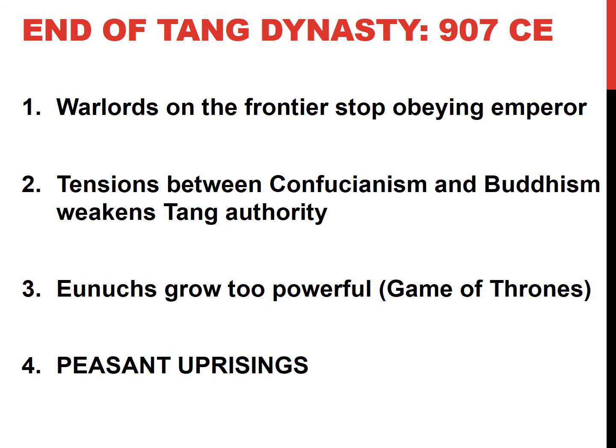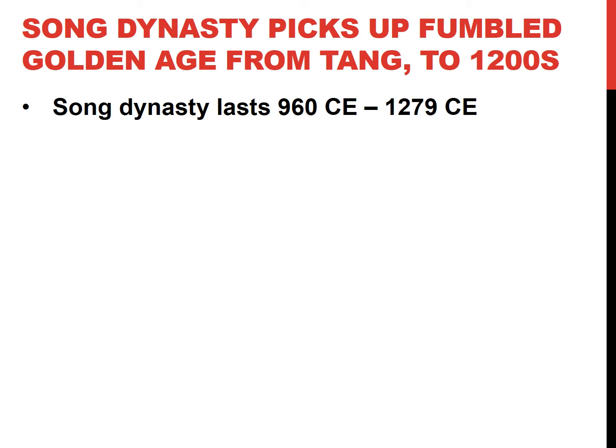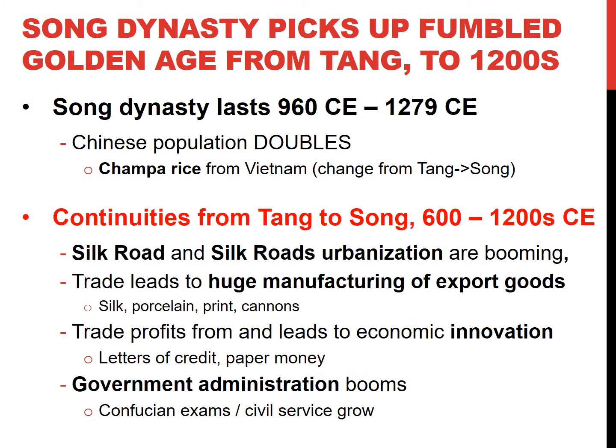But then, as with everything, peasants uprise. They're always rising up. They're always like, hey, we just want to have some money. Give us some food. We're tired and we're hungry. Always uprisings. The Song dynasty picks up the golden age from the Tang, and they last through the 1200s. This is big. You guys know it.